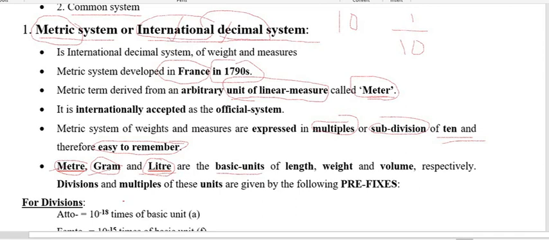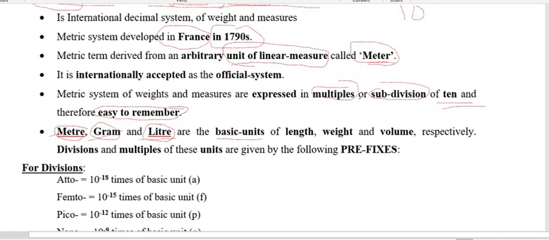And now, as we have mentioned that we are using the 10, because of that 10 we are going to put prefixes when you are going to multiply or divide by 10. For that we have various prefixes, either you are multiplying with the 10 or dividing with the 10. We are using various prefixes, like take the example of gram.